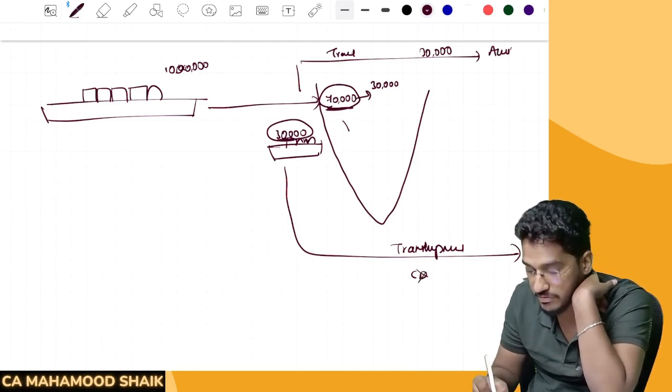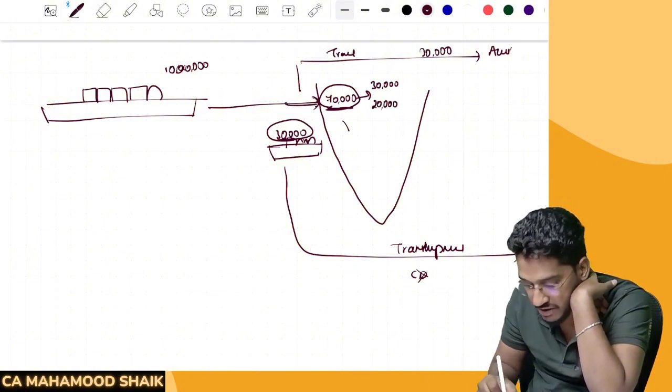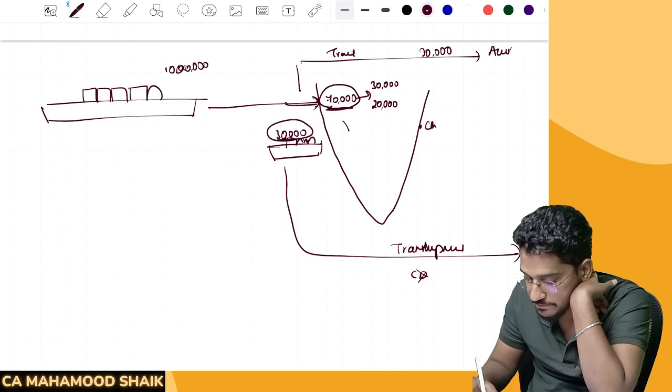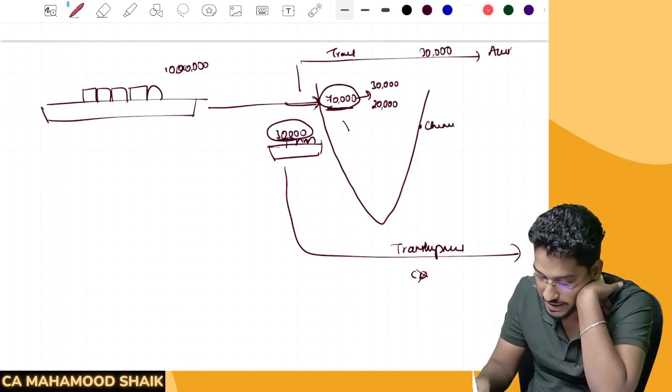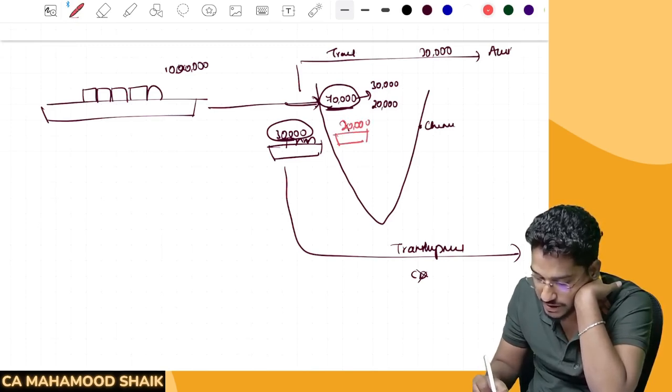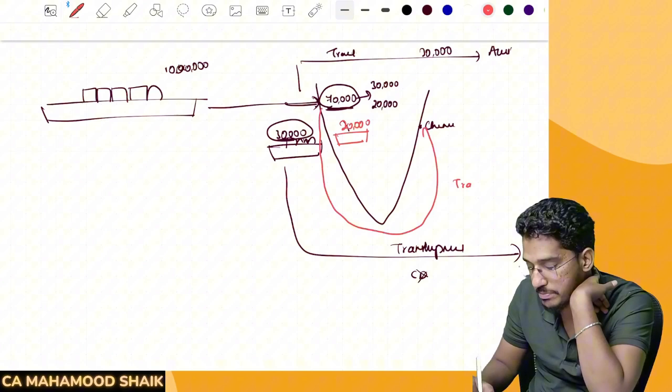Balance, how much quantity is there? 40,000. Out of that, 20,000 quantity was not meant for Mumbai. It has to go to Chennai. So now they have taken one more conveyance, one more vessel. In that they have loaded the 20,000 quantity, and this vessel will go from Mumbai to Chennai. This we also call a transshipment.